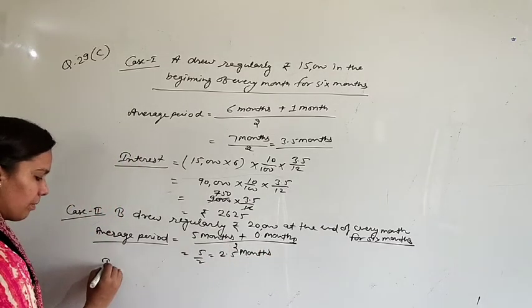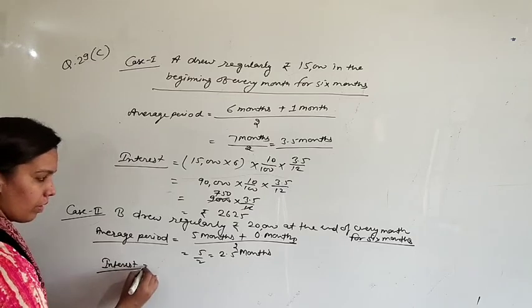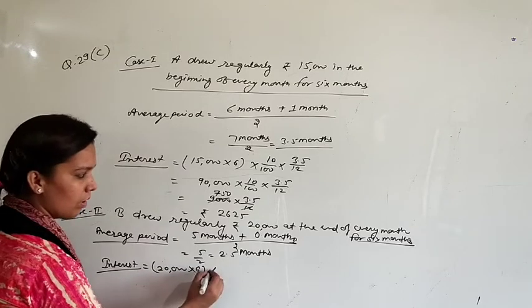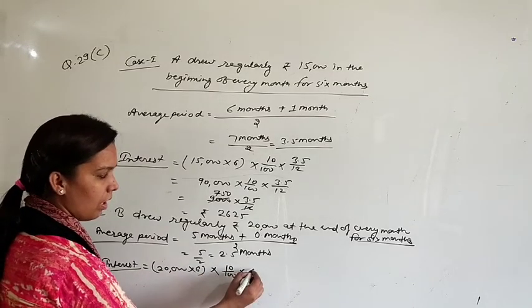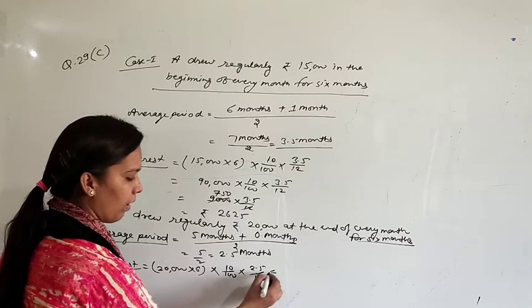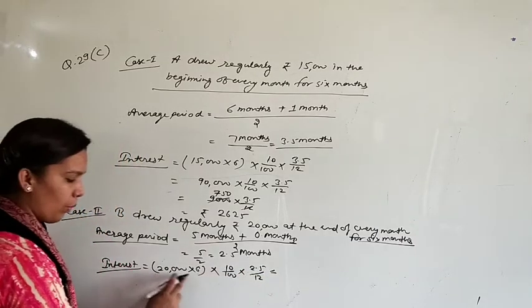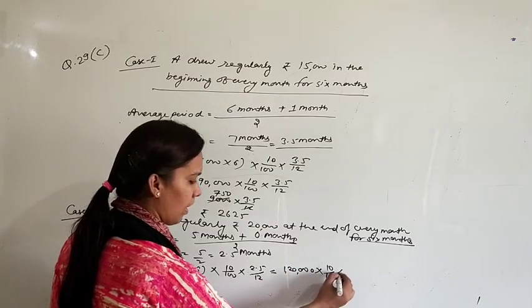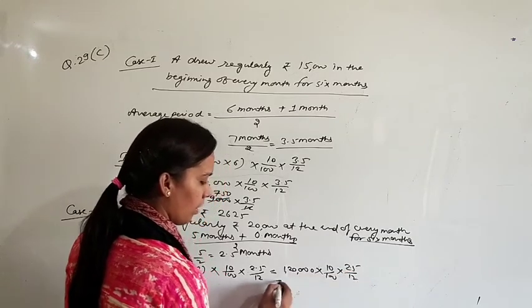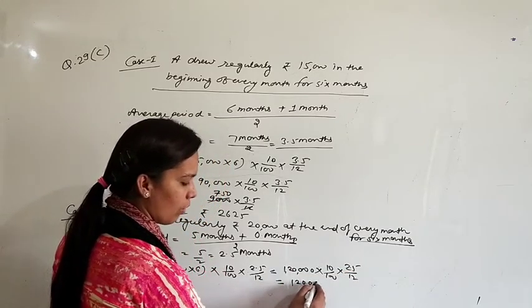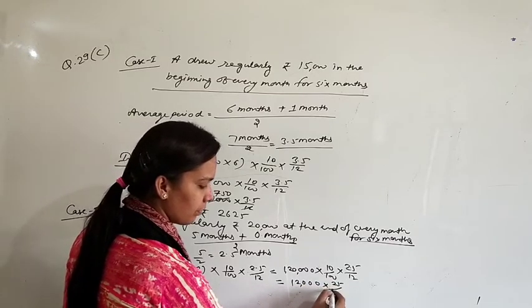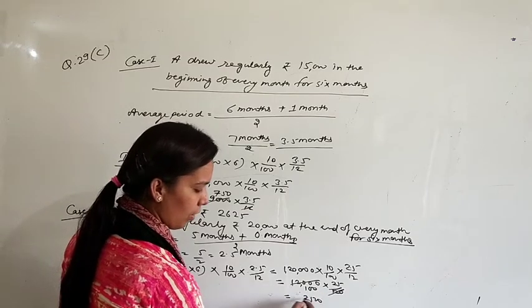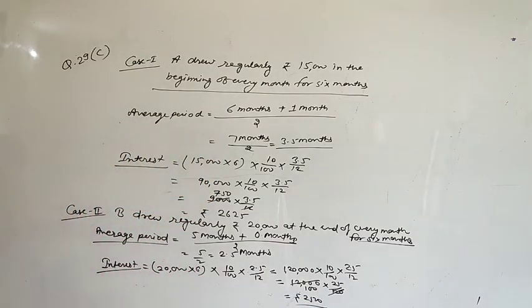Now see the interest. 20,000 rupees per month, it means for 6 months, multiply by 10% and multiply by 2.5 divided by 12. Calculate this. 20,000 multiplied by 6, it means 1,20,000. 10% and it is for 2.5 divided by 12. 10% of 1,20,000 is 12,000. So the amount of drawing will be 2500 rupees in the second case.